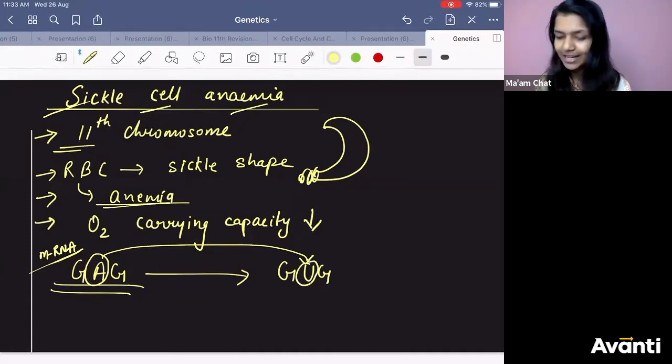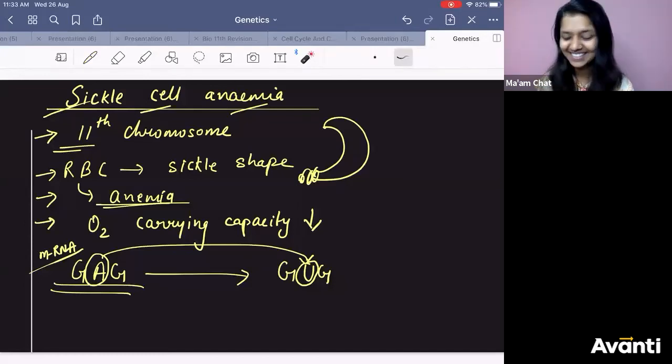The A got changed to U. Yes or no? Tell me, is it an example of point mutation or not? Yesterday I told you that sickle cell anemia is an example of point mutation. Proved it, right? Give me a chocolate now. So this is point mutation.